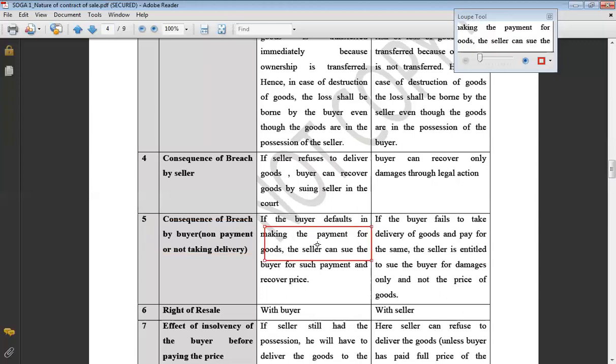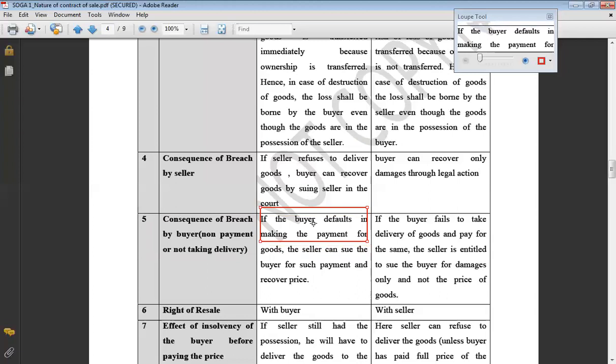The first case is sale. In case of sale, is it possible that the price was not yet paid by the buyer? When the ownership has already transferred to the buyer, is it possible that the buyer has not yet paid the price? The answer is yes. Transfer of ownership is not always related to the payment of price. Price may have been deferred.